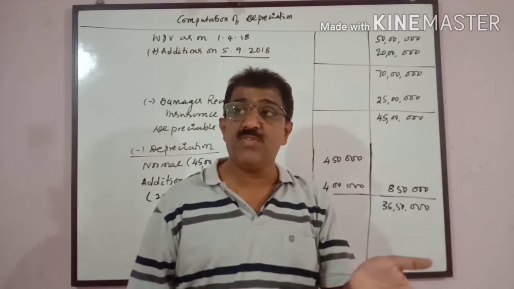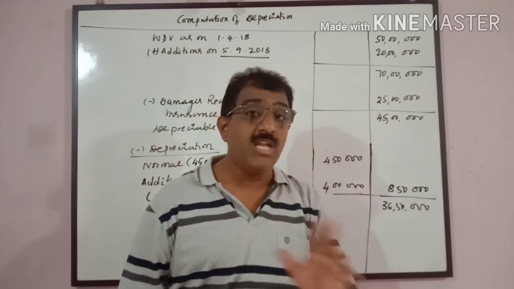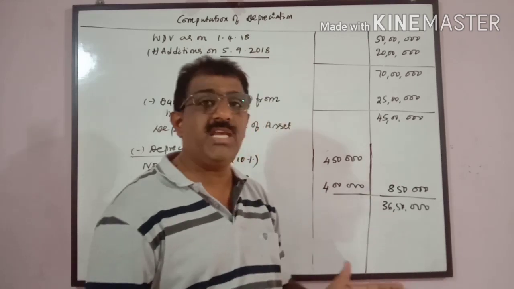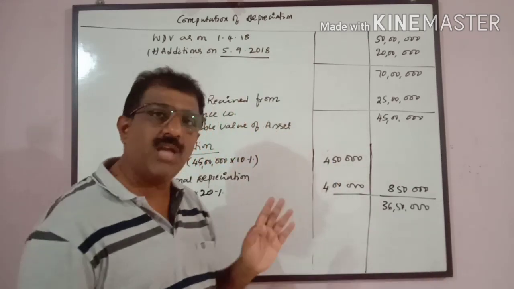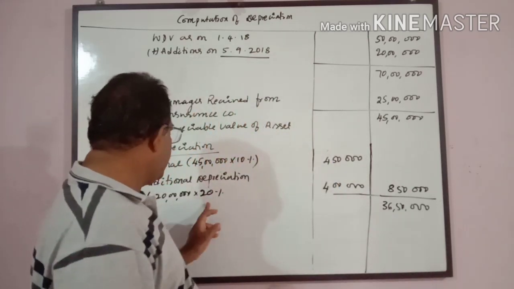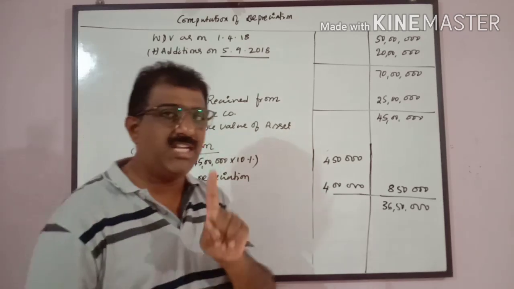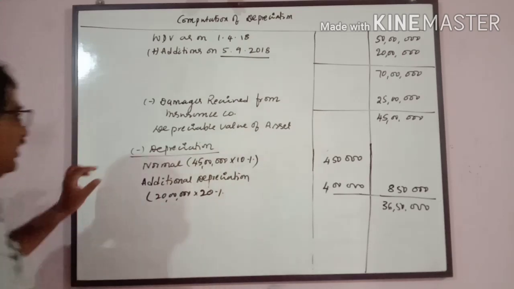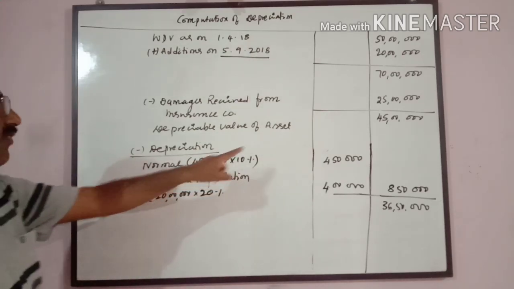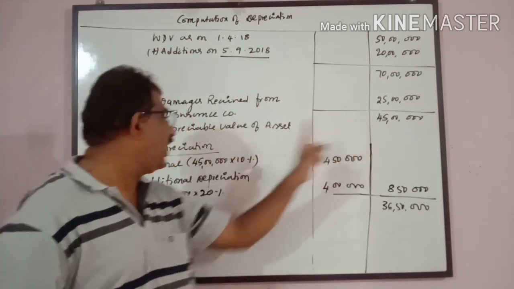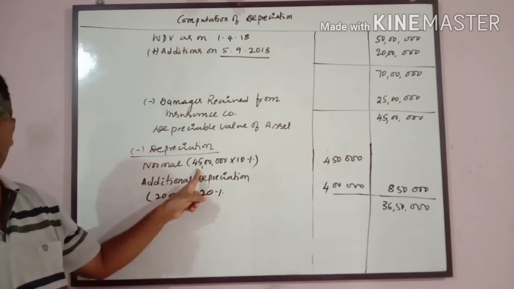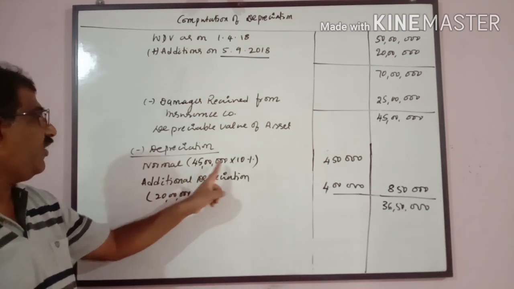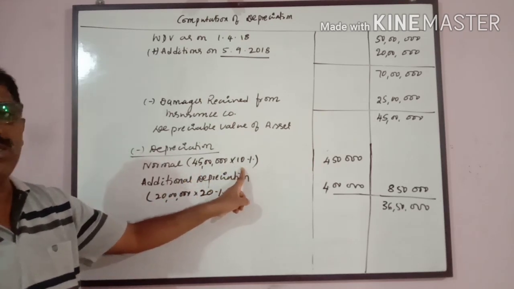Suppose it is used for less than 180 days, then the rate is not 20% but half of it, 10%. That is 20 lakhs into 20% into half, allowed only for the first year of purchase. Now, see here, the normal 45 lakhs: this entire amount I will take because it is used for more than 180 days. 45 lakhs into 10%, as given in the problem.